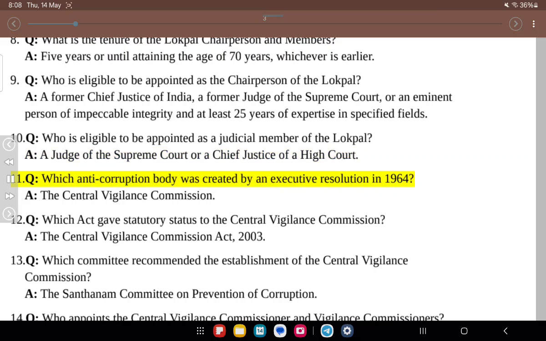11. Q. Which anti-corruption body was created by an executive resolution in 1964? A. The Central Vigilance Commission. 12. Q. Which act gave statutory status to the Central Vigilance Commission? A. The Central Vigilance Commission Act, 2003. 13. Q. Which committee recommended the establishment of the Central Vigilance Commission? A. The Santhanam Committee on Prevention of Corruption.